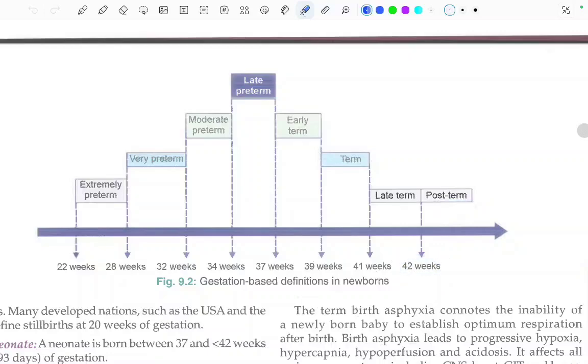Fine, and when will be preterm? Preterm will be less than 37 weeks. Now preterm is again divided into extremely preterm, very preterm, moderate preterm, and late preterm. Late preterm is from 34 to 37 weeks, moderate preterm 32 to 34 weeks, very preterm 28 to 32 weeks, and less than 28 weeks is called as the extremely preterm.